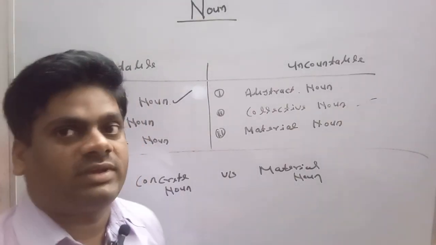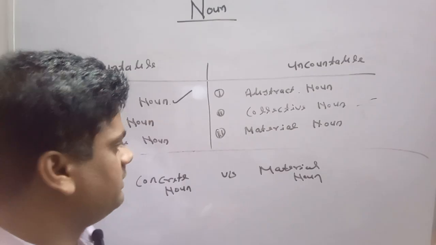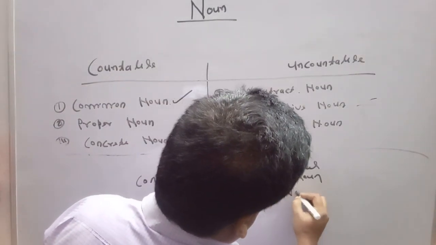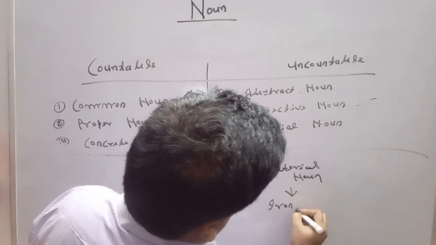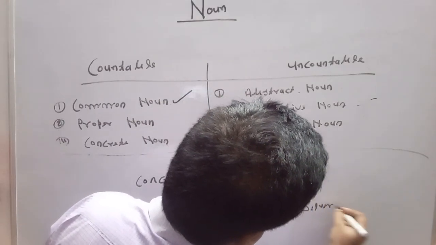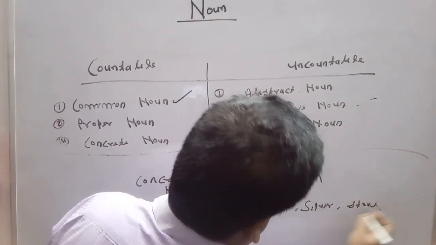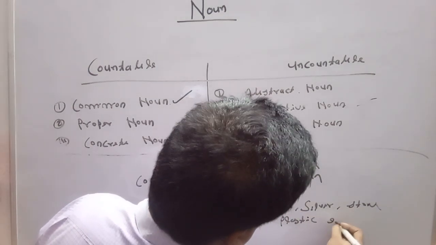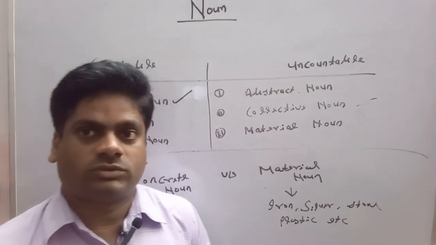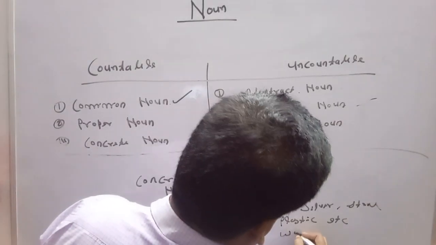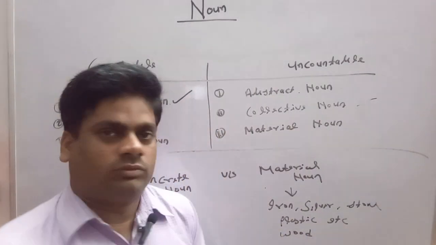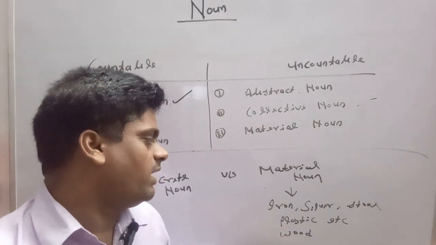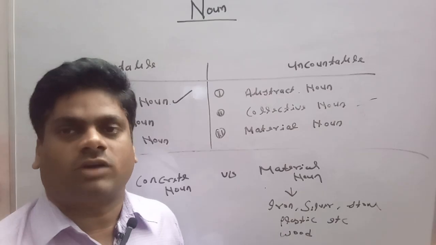But in case of material noun, we cannot count them. Iron, silver, stone, plastic, etc. These are the material nouns. Wood. These are the material nouns. Why are they material nouns? Because we cannot count them.